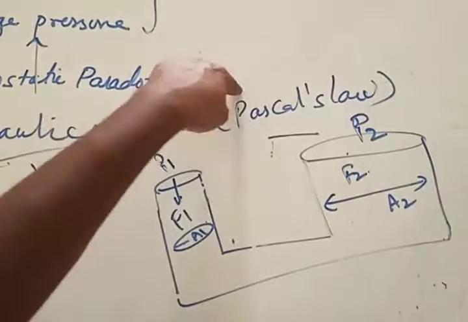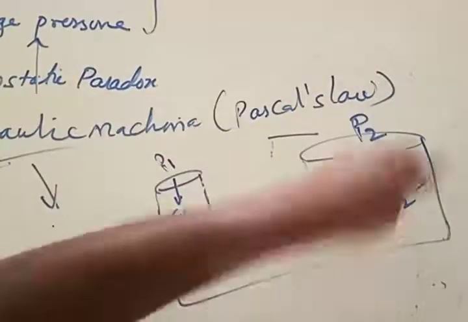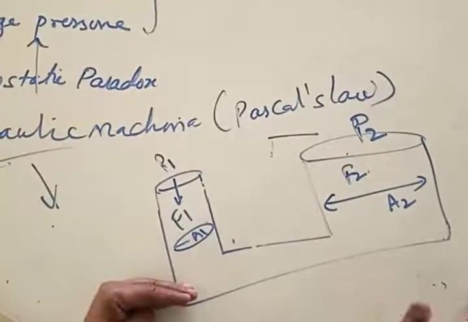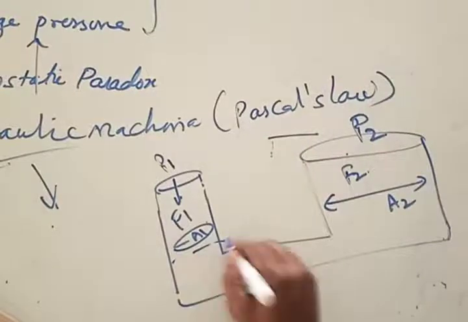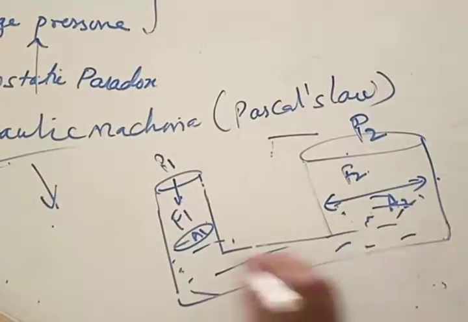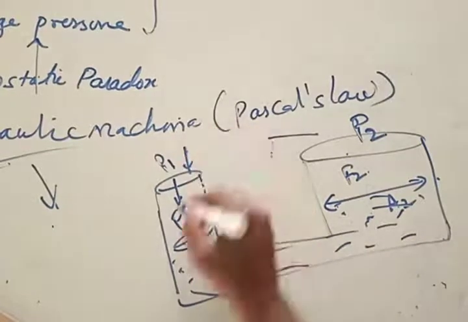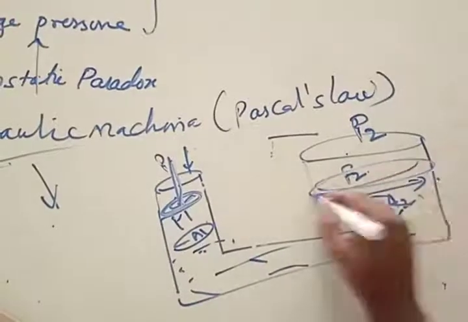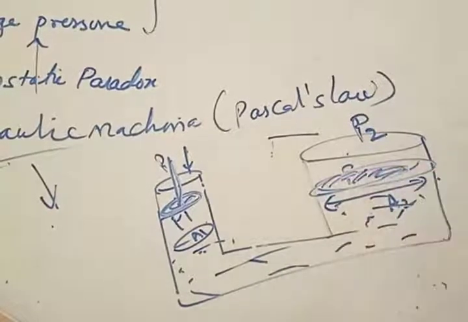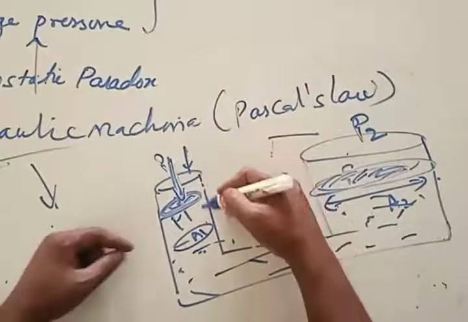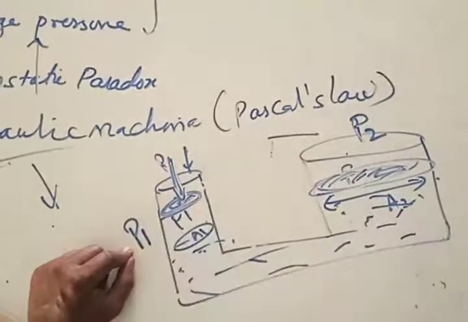From Pascal's law, pressure is distributed equally on both sides. How much pressure you apply here, the same amount of pressure goes there. Now, if you take any liquid inside this, enclose it with a piston, and take one more piston here, and you apply force on this piston in the downward direction, it is going to get pressure P1.